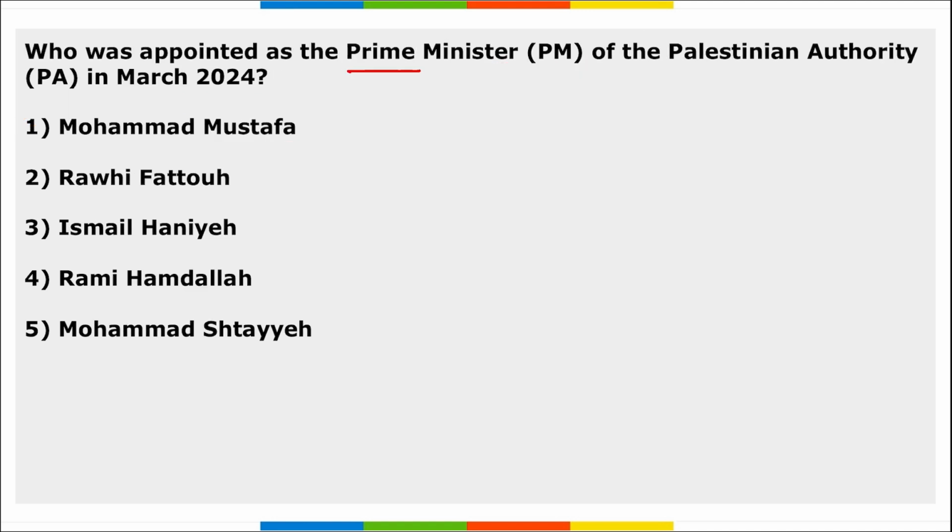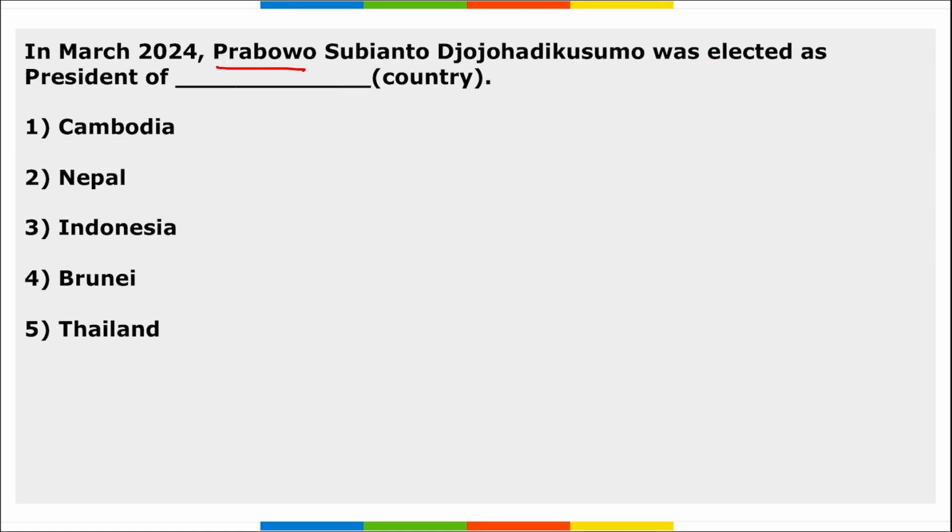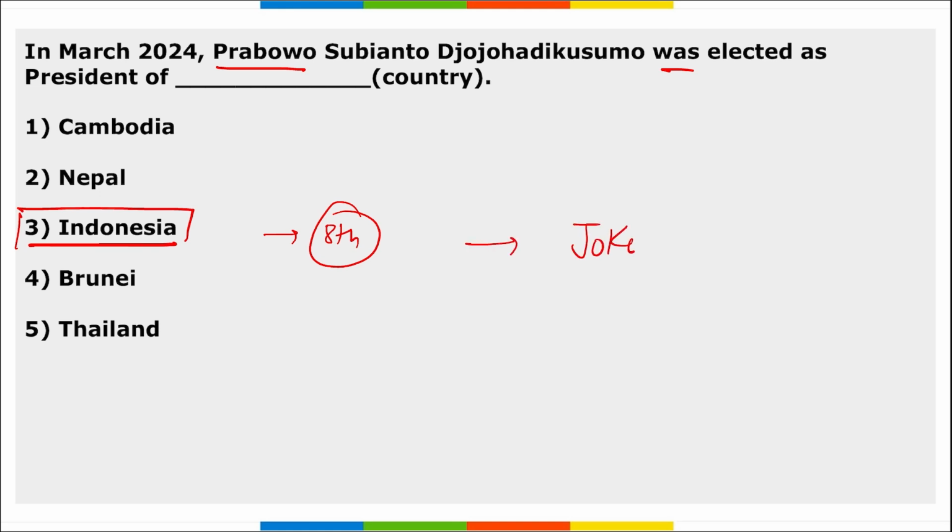Next, who was appointed as the Prime Minister of Palestinian Authority in March? So, Mohammad Mustafa was appointed as the Prime Minister of Palestinian Authority in March. He succeeded whom? He succeeded Mohammad Shtayyeh. Next, in March, Prabowo Subianto was elected as the president of which country? He was elected as the president of Indonesia. And he is scheduled to become the 8th president of Indonesia. And he will succeed whom? He will be succeeding Joko Widodo.